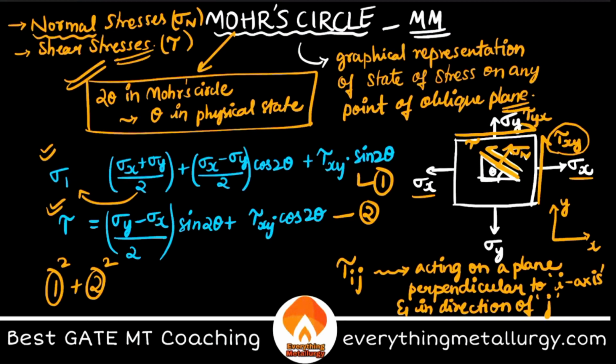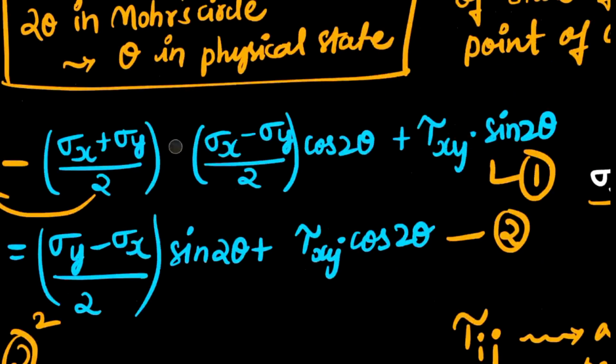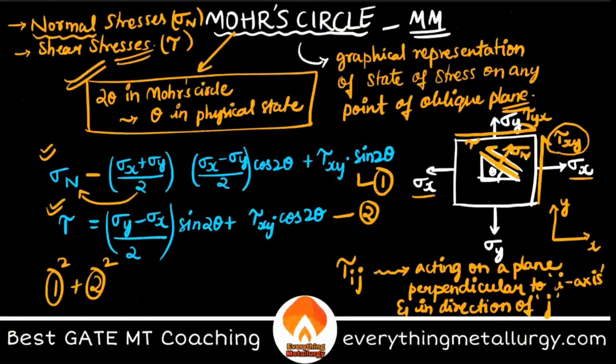So what I'll do is I'll just write this like this. What will this be now? This will be my equal to, correct? I just took one of my terms to the LHS, right? So now 1 square plus 2 square, if you carefully do, you get a circle equation. That guy is called my Mohr circle.